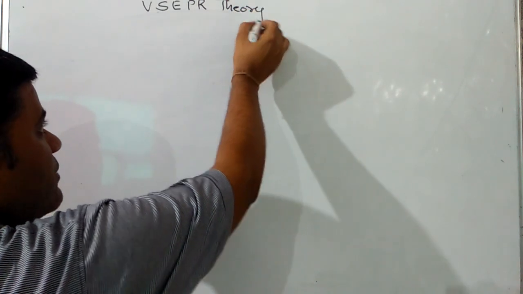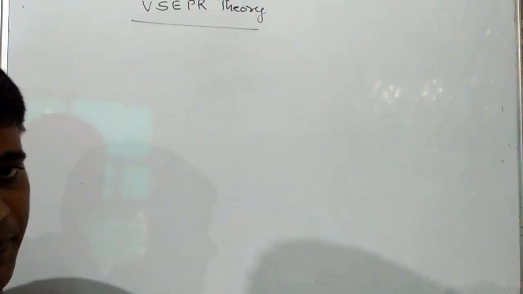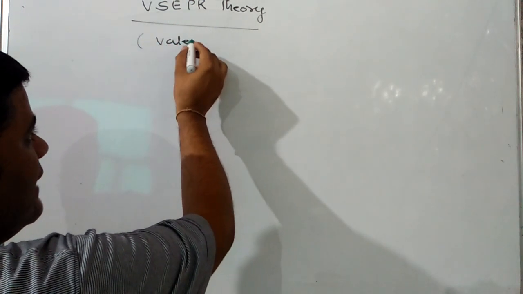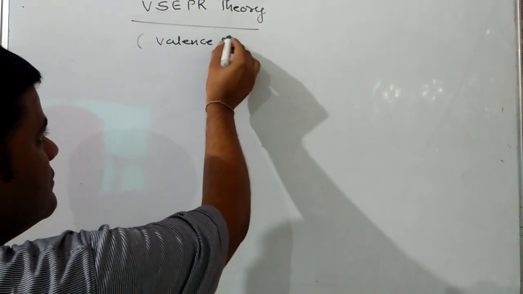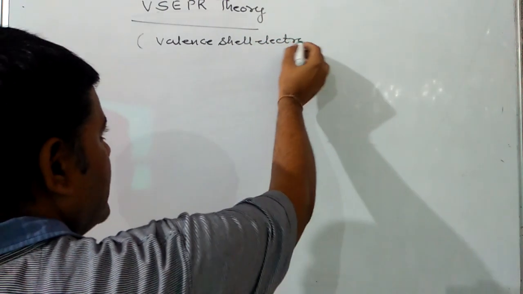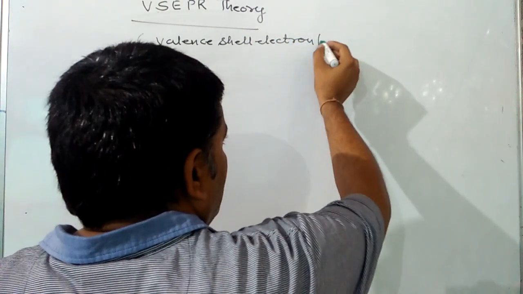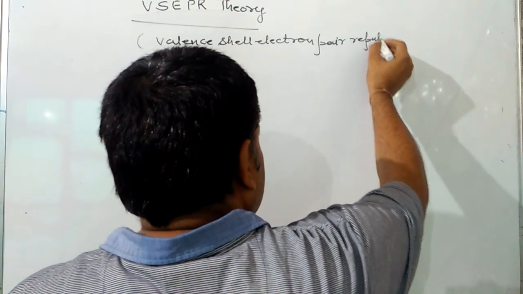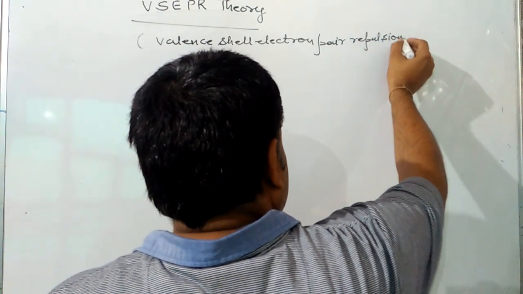The first theory about chemical bonding is VSEPR theory, and the full form is valence shell electron pair repulsion theory.